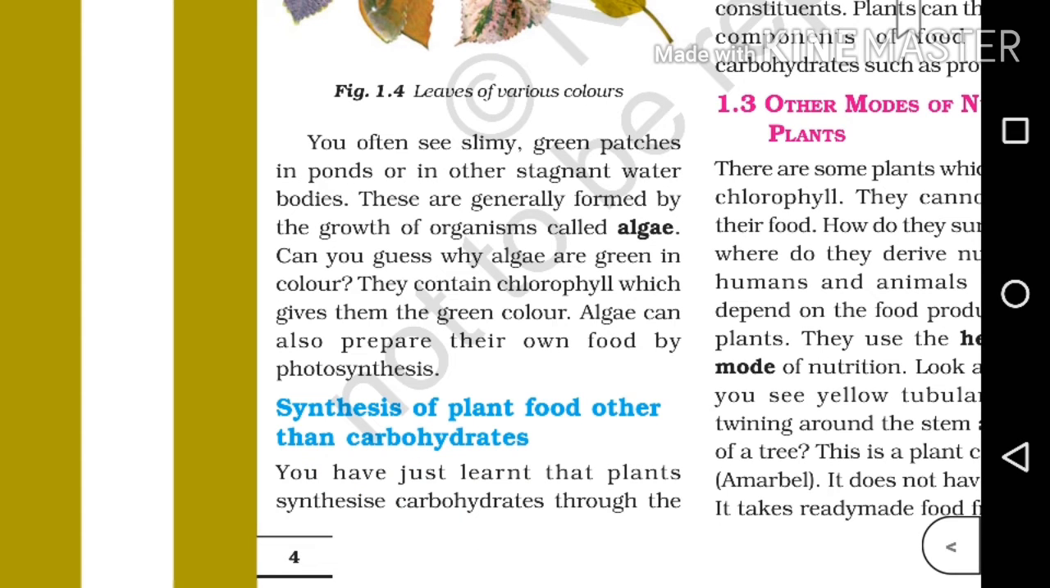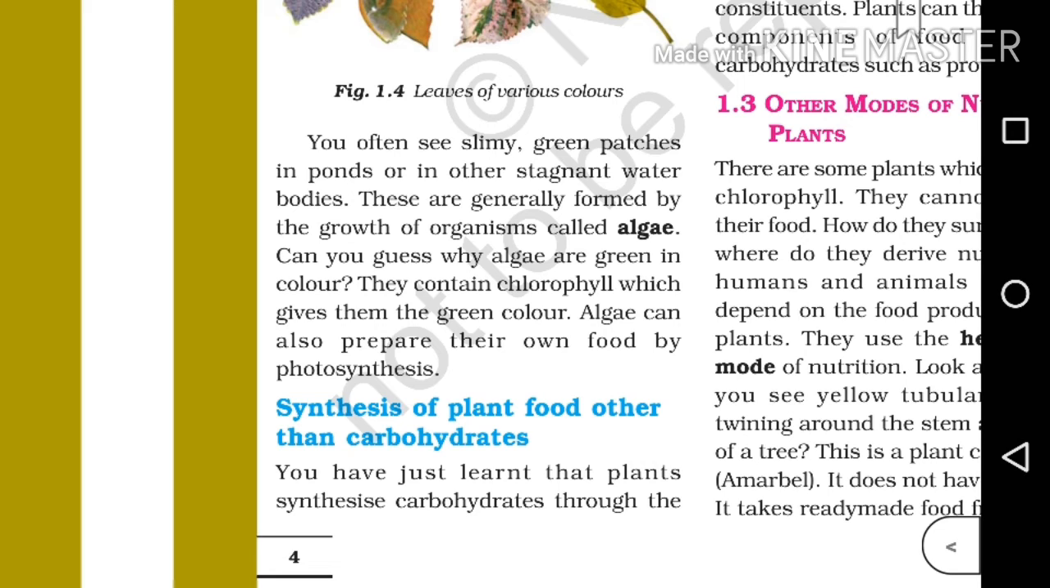You often see slimy green patches in ponds or other stagnant water bodies. These are generally formed by the growth of organisms called algae. Can you guess why algae are green in color? They contain chlorophyll, which gives them the green color. Algae can also prepare their own food by photosynthesis. So here comes another question: what are algae?